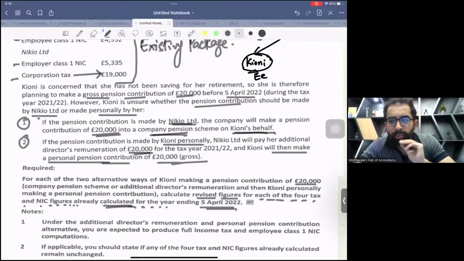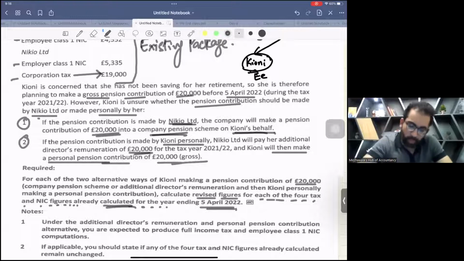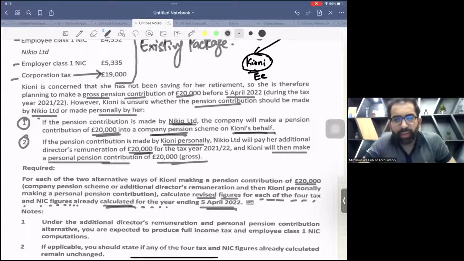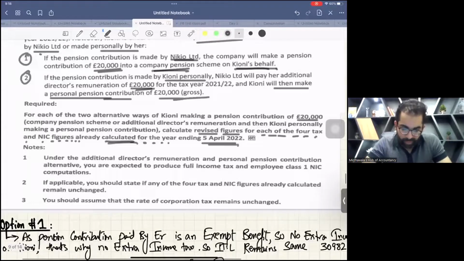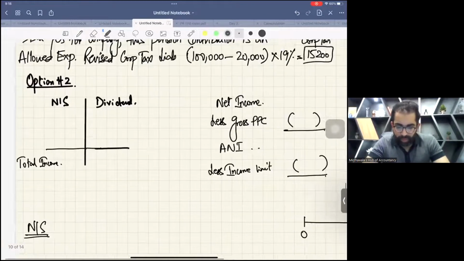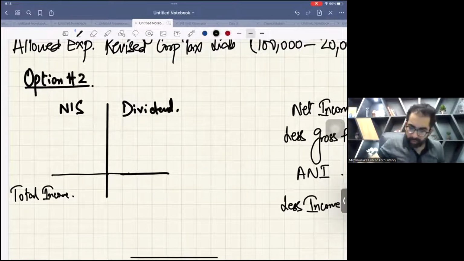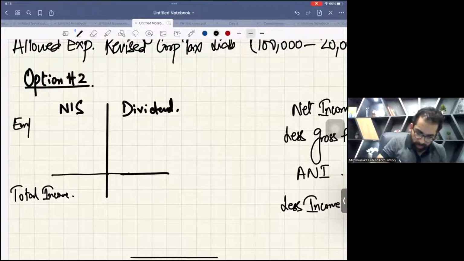Good boys. Okay, now let's do this package. But first of all, I'll start with the individual Keone. For Keone, what's the working? The revised employment income will be 67,500.